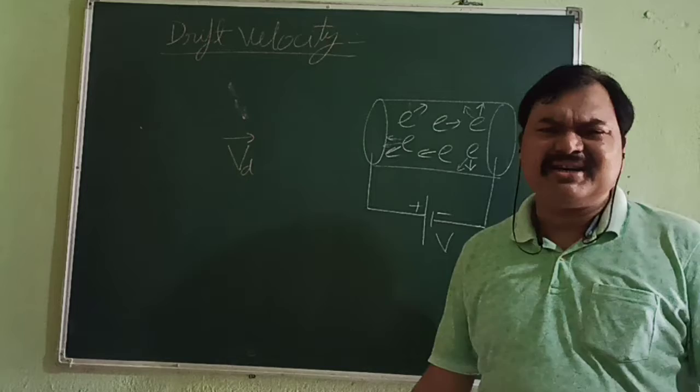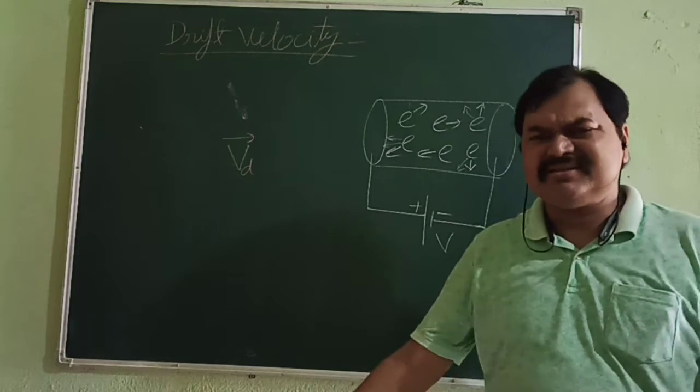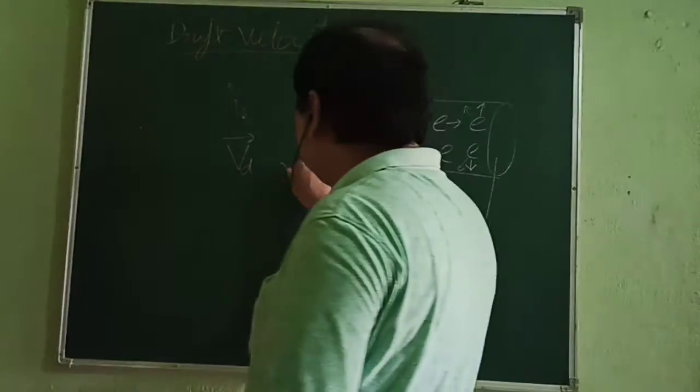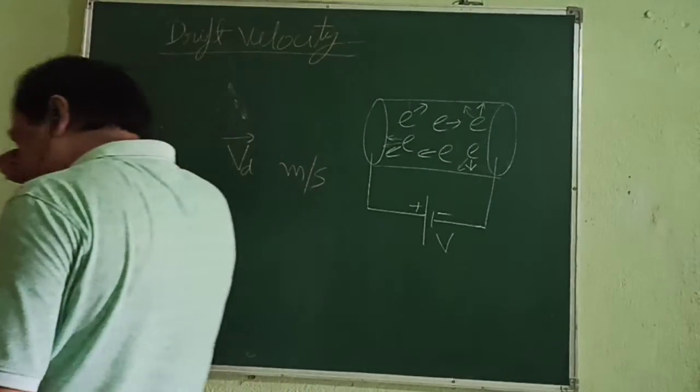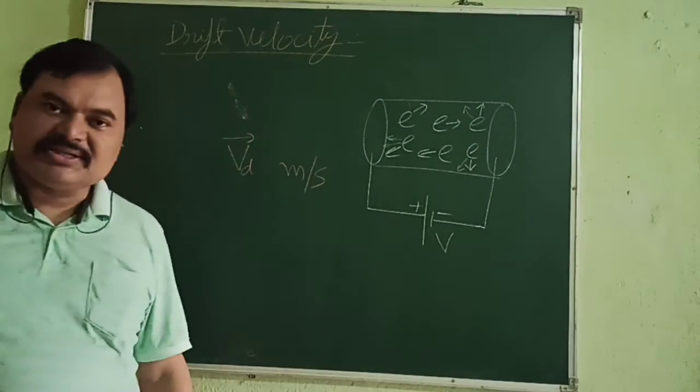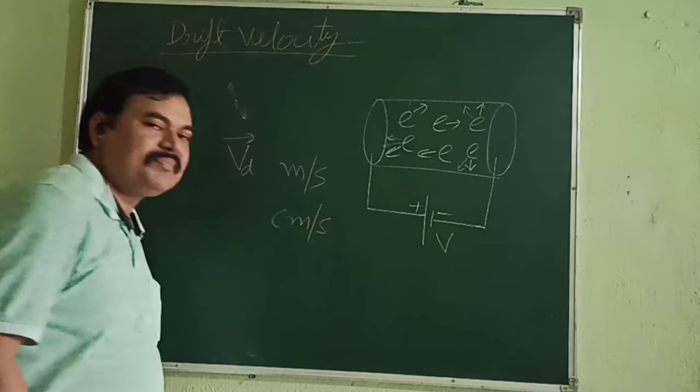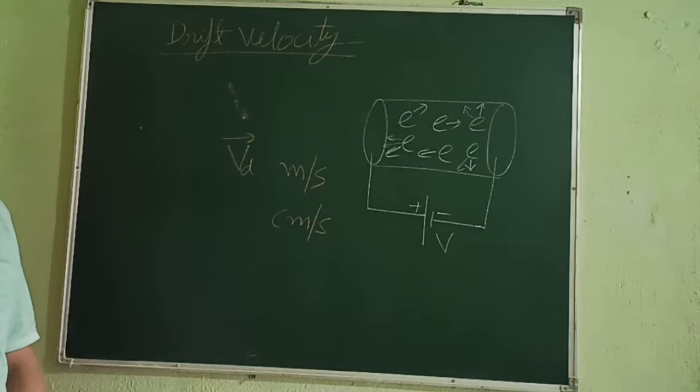It is after all velocity, it can be of any type, but it's velocity, and velocity will always have the same SI unit, which we know: meter per second. What about the CGS unit? That is known to you. It is centimeter per second. Okay. So this is about drift velocity.